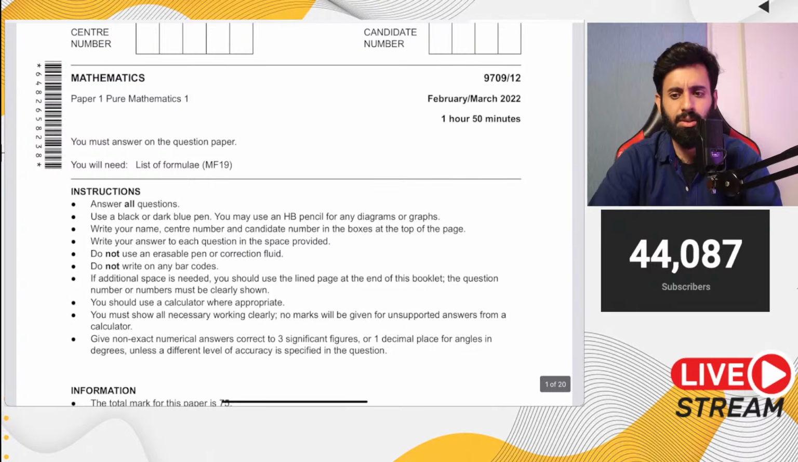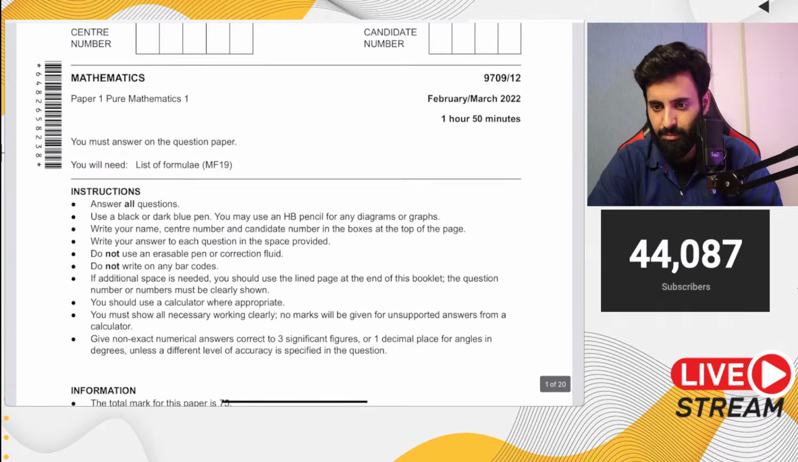Yes, for sketch you can use a pencil. In fact, I will recommend that you use a pencil, so that if you want to erase it and tweak it a little, you can do that.